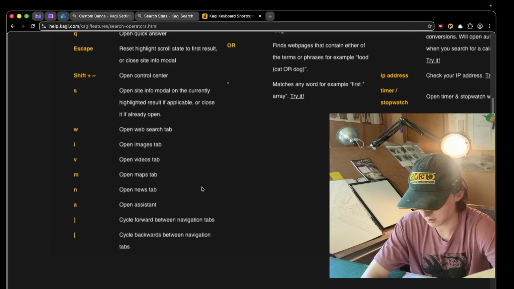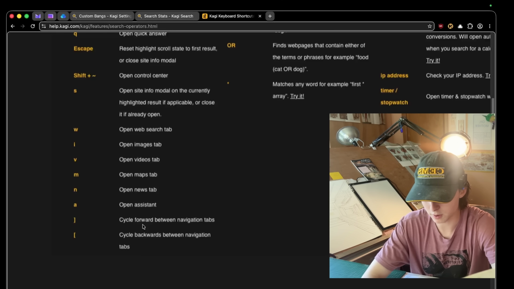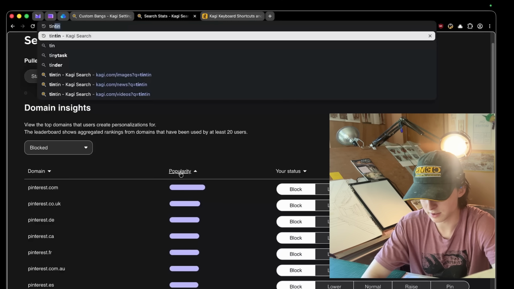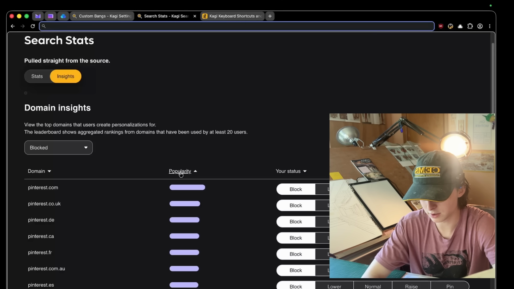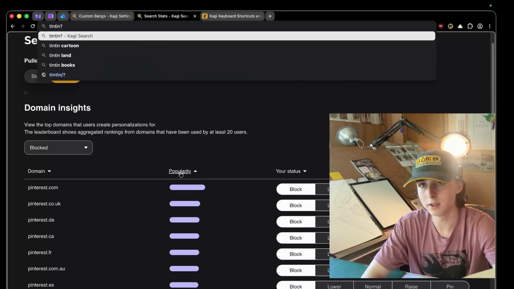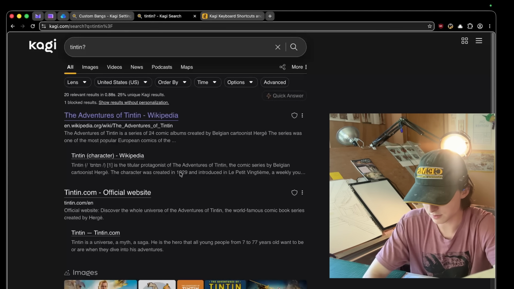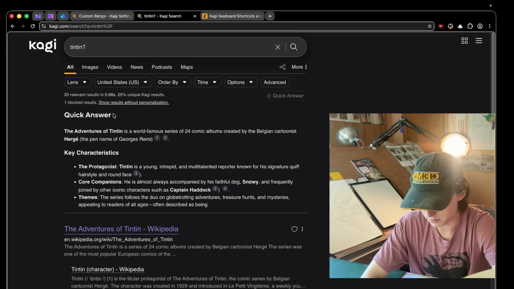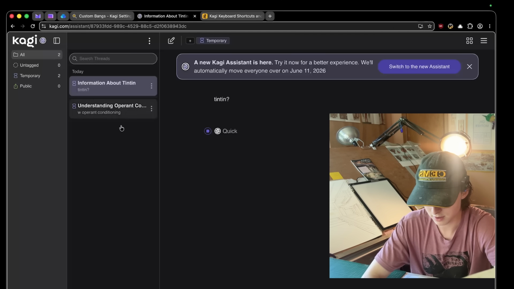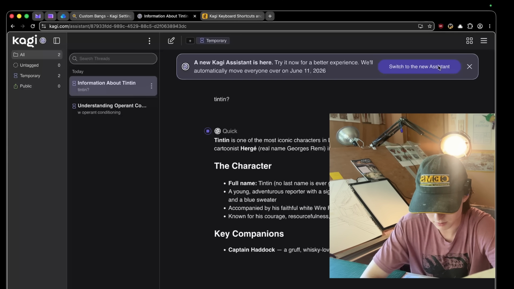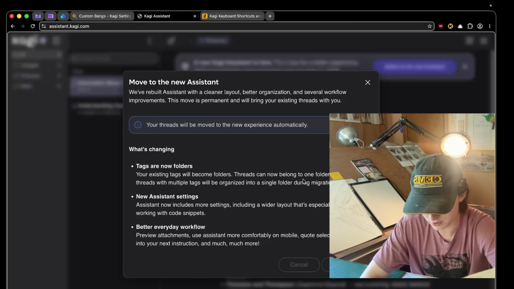There are a lot of cool ones, like a lot of cool ones. You can jump through. Oh, assistant is nice, so we could, like, let's go back to Tintin. I think we could do like Tintin question mark, and the question mark is going to add an AI summary. The AI summary is not built in by default, which is really nice. But let's hit A to go to our assistant, and then let's be like, switch to the new assistant. Oh shit! All right, let's give it a go.